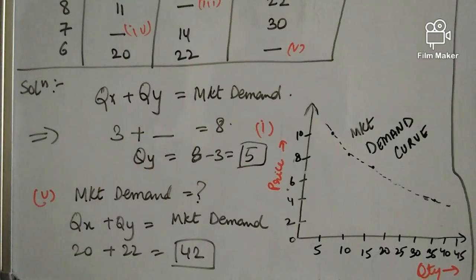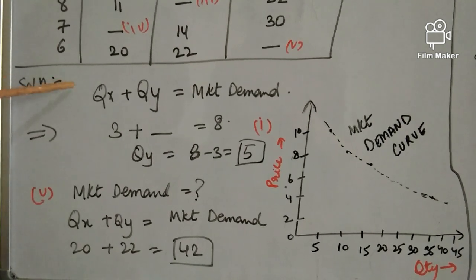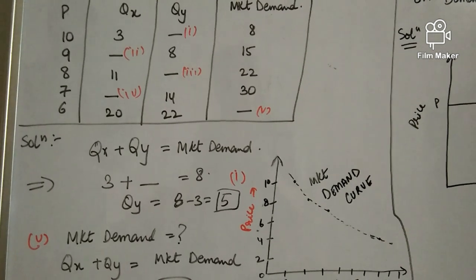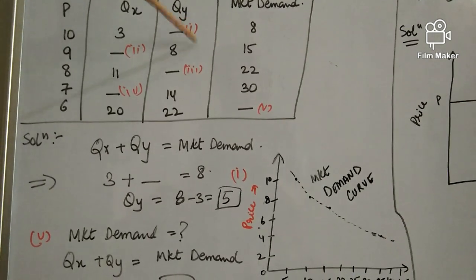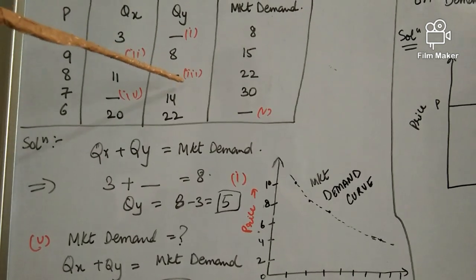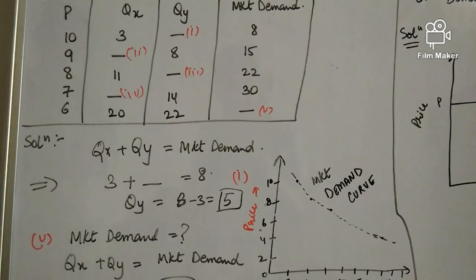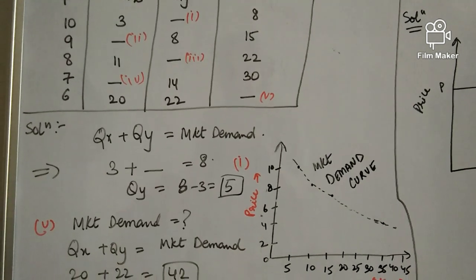Okay. Always remember, when market demand is given, you need to put in the formula and simply put in the values. So simply putting in the values, we got the unit. So this is how we got this first answer. Similarly, you need to find out the answer of second and third and fourth and comment down below in the comment section. Now, I'll solve one more blank for you all so that the idea is very clear.